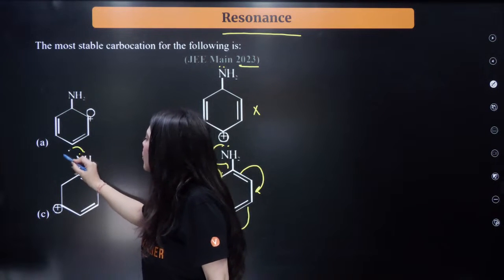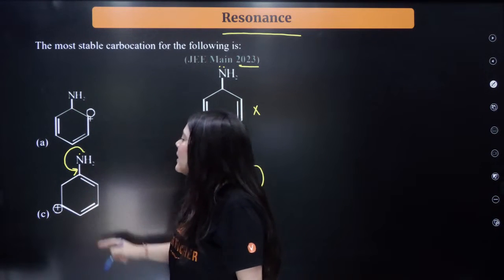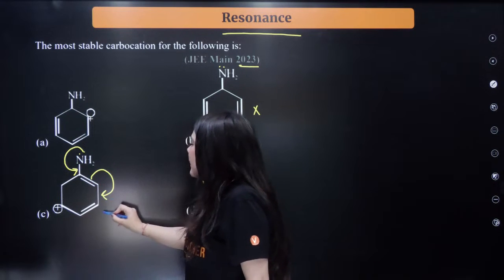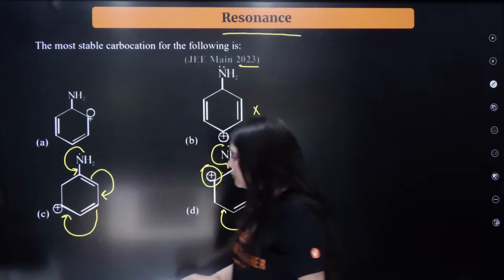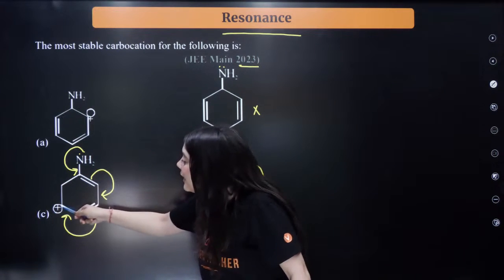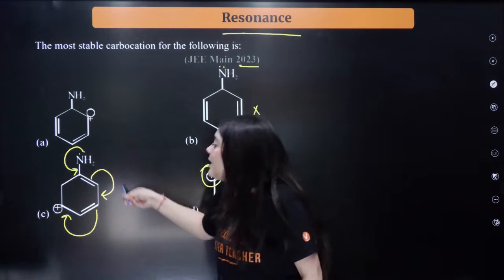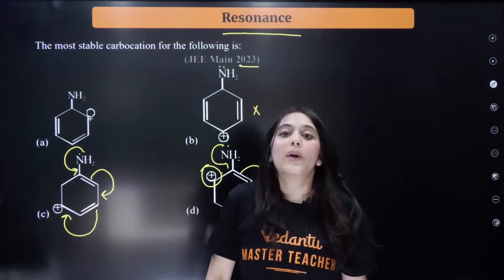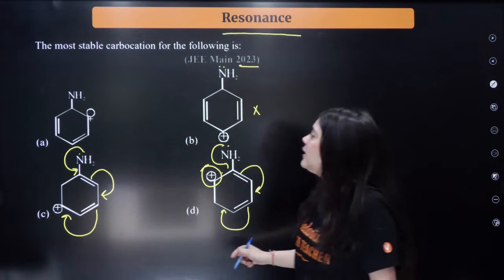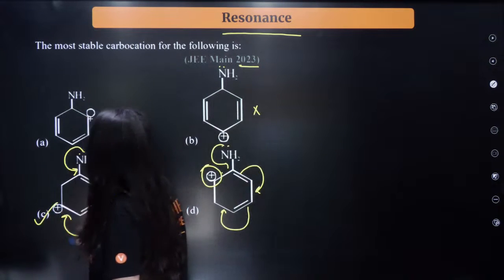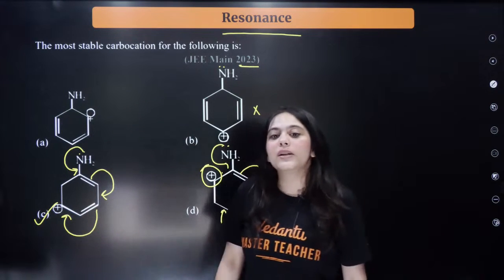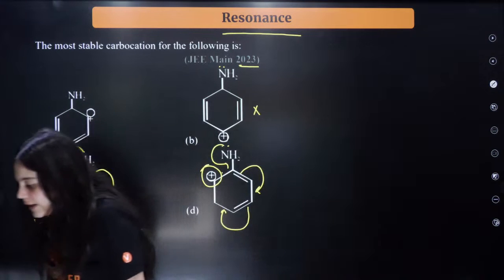The nitrogen's lone pair will go over here. This will get converted into a double bond. This double bond goes over here. Then this double bond goes over here. So can you see, starting from this nitrogen till this positive charge, there is a constant resonance going on, right? So this will definitely be the more stable carbocation, which will be C, because there is a constant stable resonating structure going on. Is this thing clear to everybody?